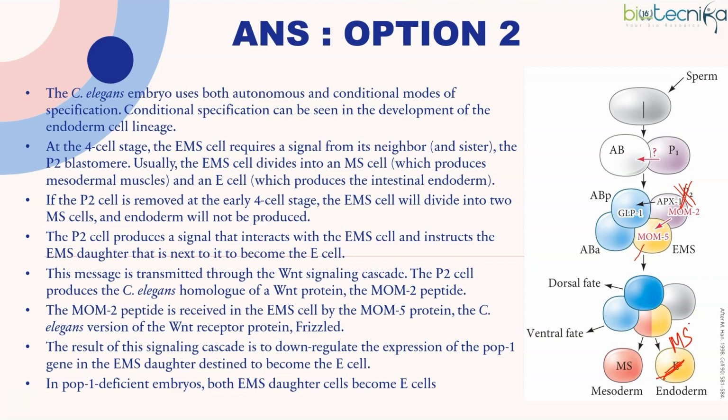Okay. And what is this message? MOM2 is nothing but a WNT type of signal. And MOM5 is a frizzled type of receptor. The receptor for WNT signal is frizzled. Okay. So this down regulates the expression of POP1. Now in embryo generally POP1 is supposed to be there. But if POP1 itself is not there, then MS also cannot express POP1. As it is because of signaling, endoderm will not have POP1, but now even MS will not have POP1. So by default, this MS will again become endoderm. Even without signaling, it will become endoderm.